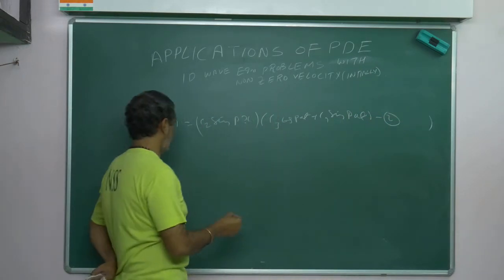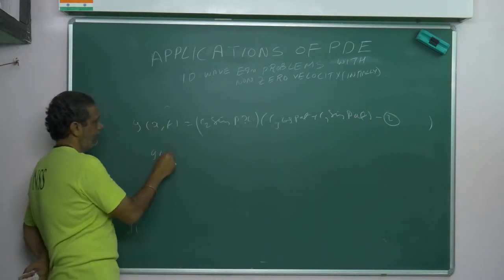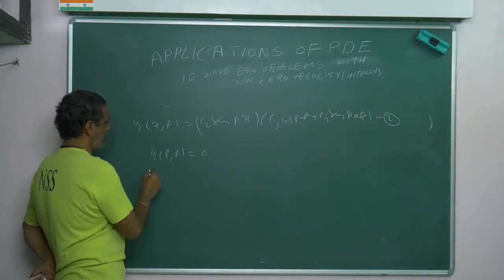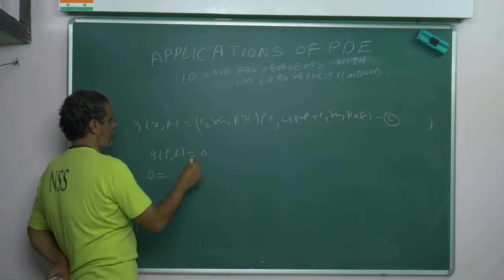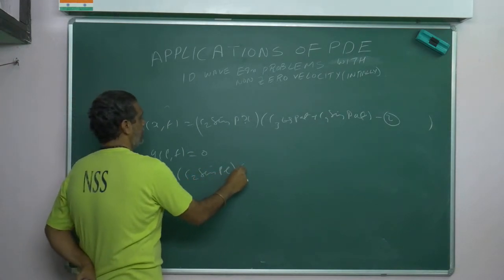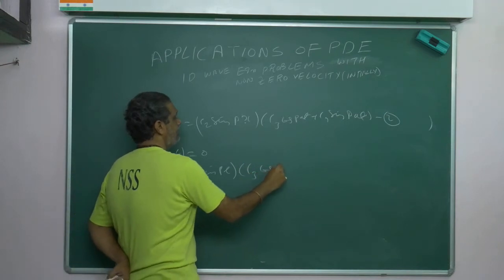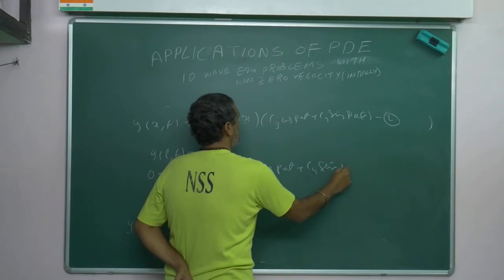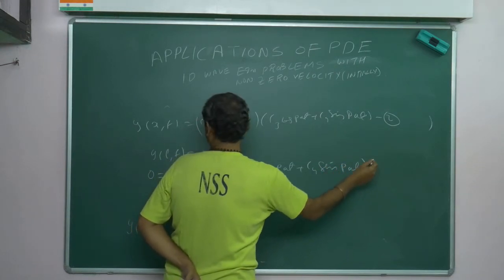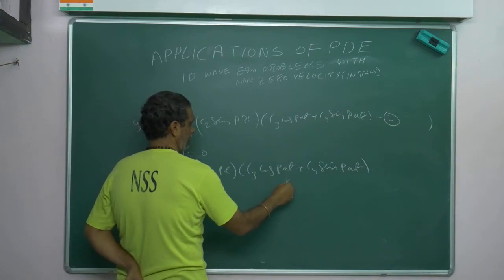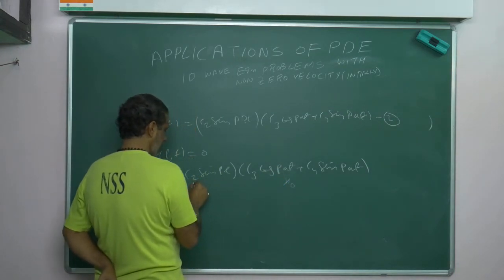Now the second condition: y of L comma t is equal to 0. If you put x equal to L, we get c2 sin pL times c3 cos pat plus c4 sin pat. Again the same story: this factor cannot be 0, and c2 cannot be 0.